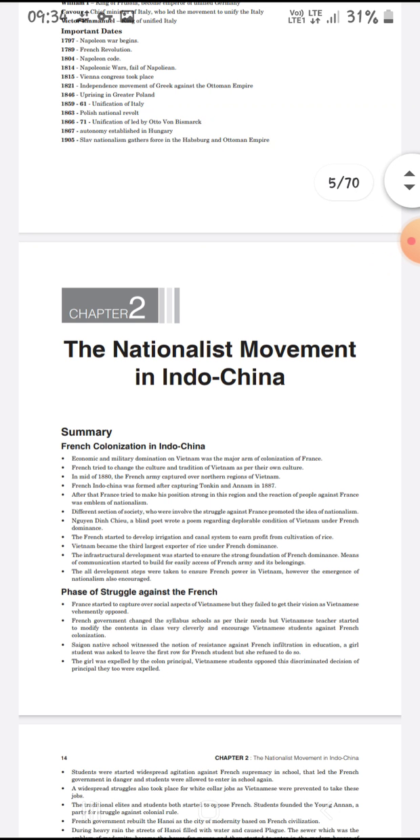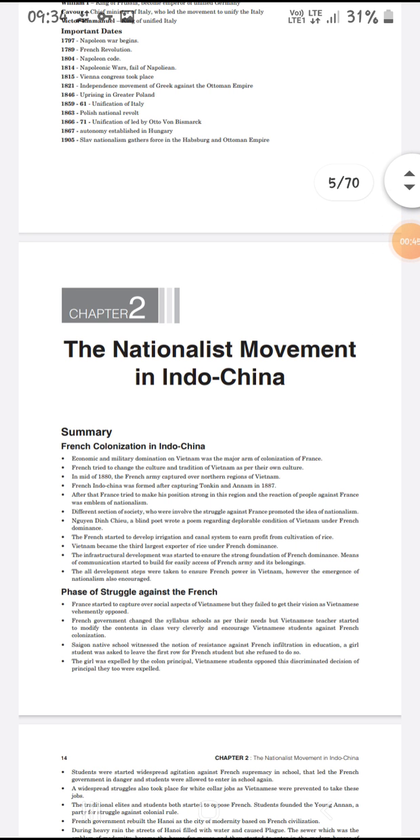French colonization in Indo-China. The economic and military domination of Vietnam was the major aim of colonization by France. There were economic and military problems, and the French also tried to change the culture and tradition of Vietnam to make it their own culture and tradition.